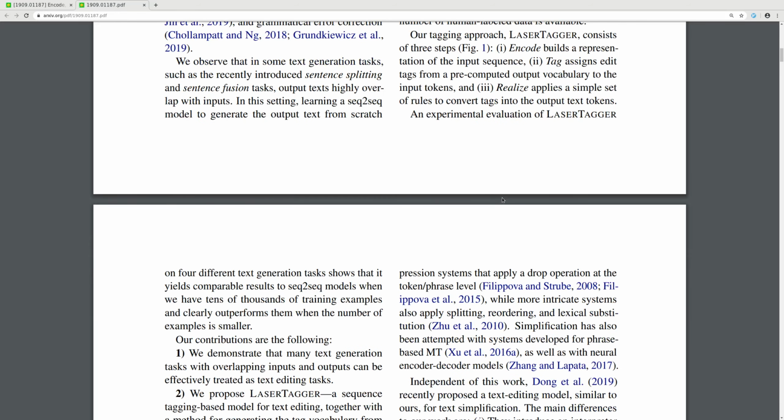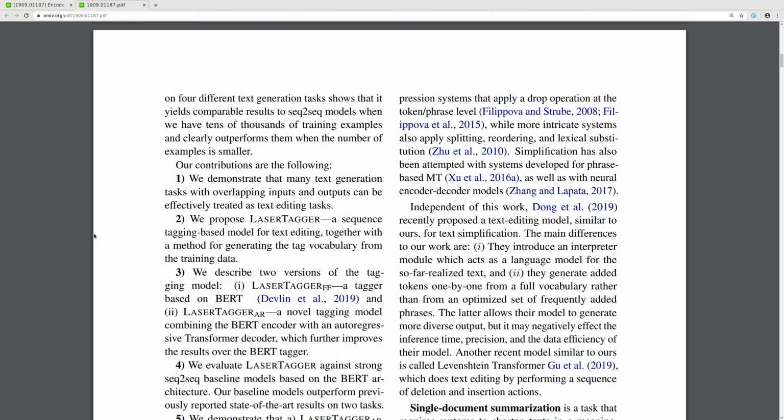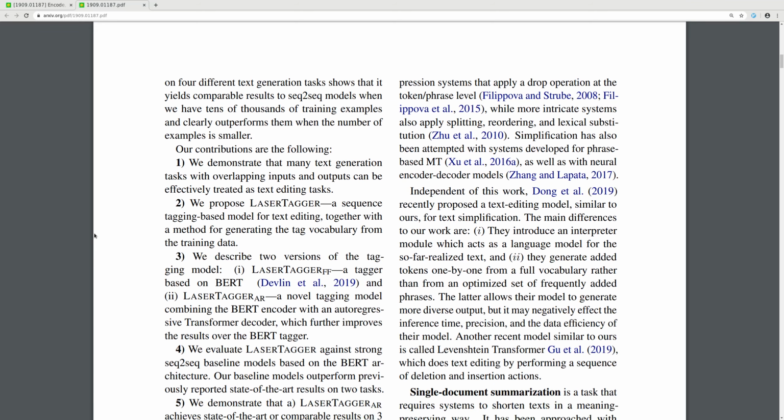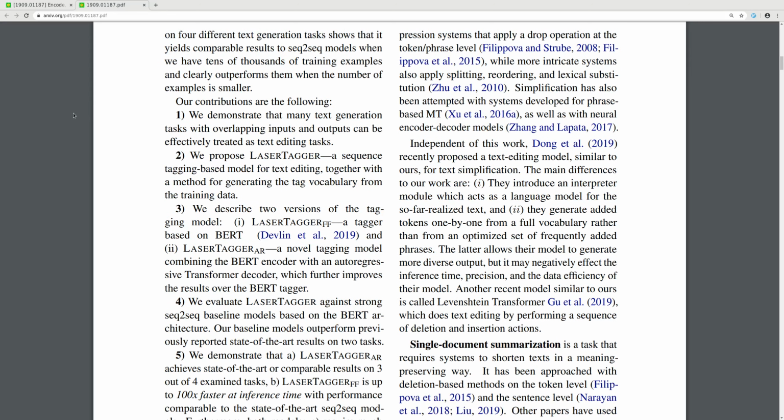An experimental evaluation of LaserTagger on 4 different text generation tasks showed that it yields comparable results to seq2seq models when we have tens of thousands of training examples, and clearly outperforms them when the number of examples is smaller. Our contributions are the following. We demonstrate that many text generation tasks with overlapping inputs and outputs can be effectively treated as text editing tasks.